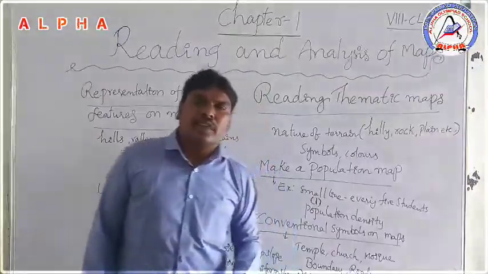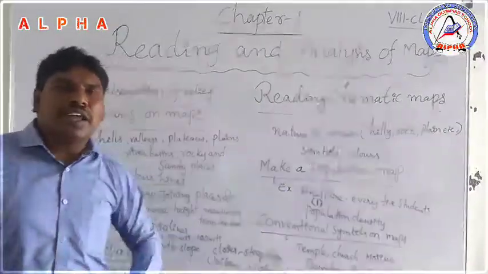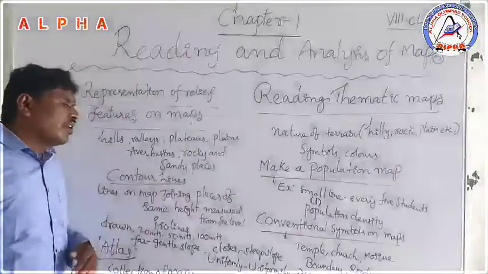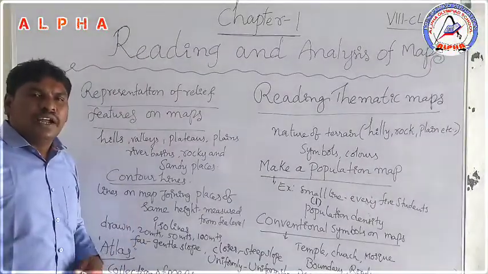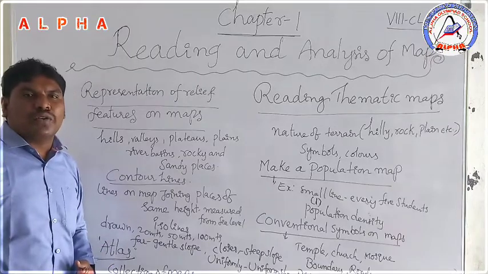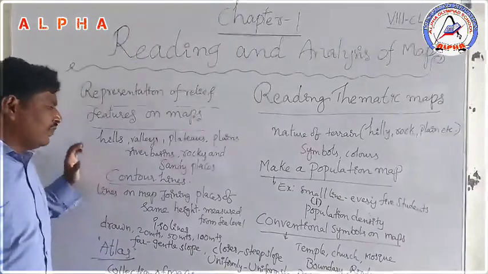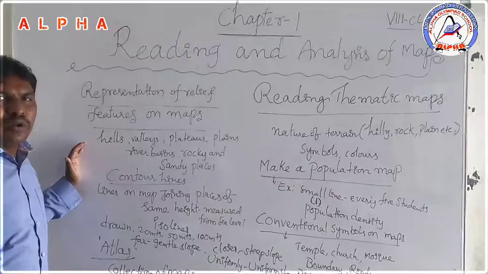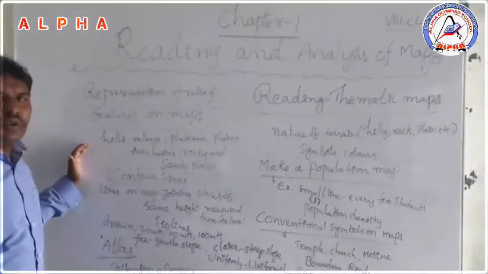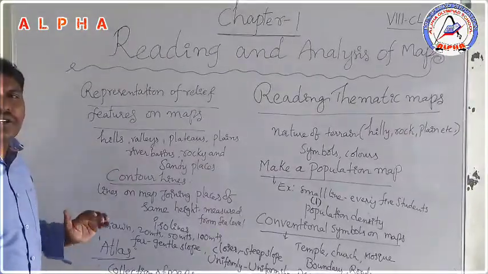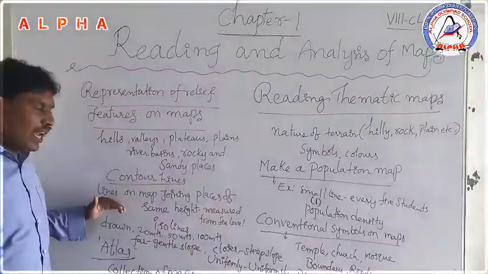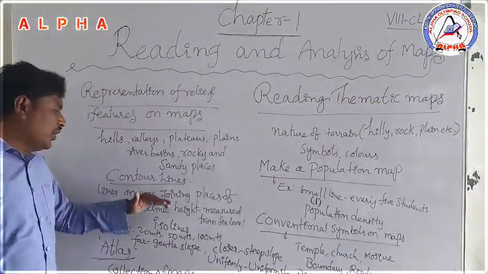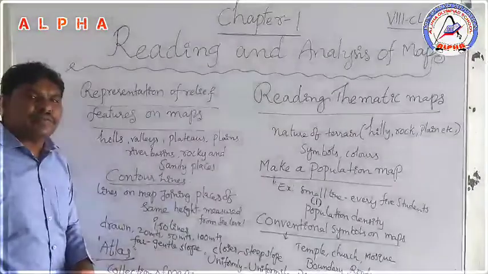Contour lines. Already in 7th class you know the information about contour lines: why we use contour lines and what the definition of contour lines is. So now again we can discuss contour lines. What are contour lines, or what are the uses of contour lines? Contour lines are the lines on a map joining places of the same height.